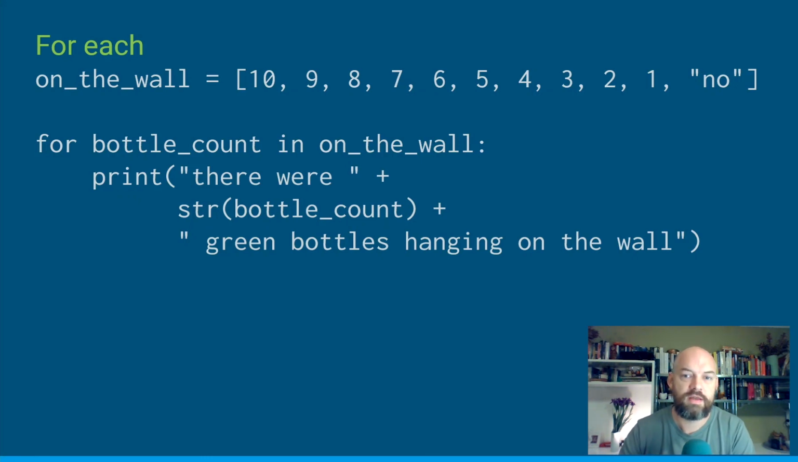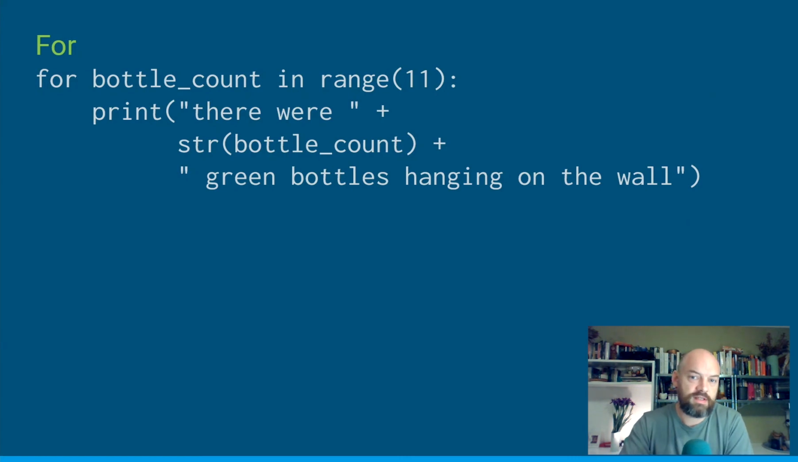We're going to print there were, and then we need to make a string of the number. There were how many bottles? So the first one will be 10 green bottles hanging on the wall. And then we go back to the top, and bottle count gets redefined because we're popping the next one off the list. And it'll say there are 9 green bottles hanging on the wall. And so on and so on and so on. And then when we get to 1, it'll go, there are 1 green bottles. And the last thing in there is there are no green bottles. And it'll print that. So that's nice.